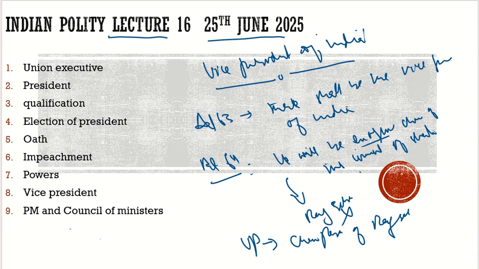So here we established this about the Vice President. It is Article 63 which says that there shall be the Vice President of India. Article 64 says he will be the ex officio chairperson of the Rajya Sabha. He presides over the Rajya Sabha. That is his first function.